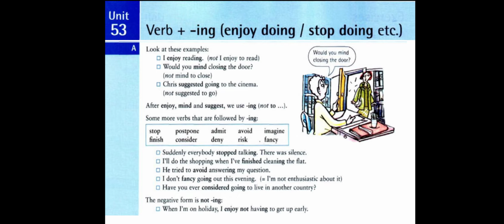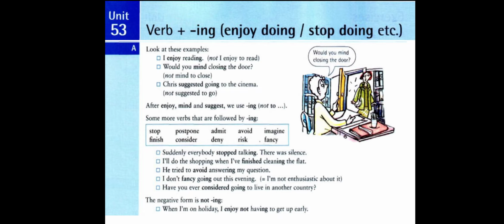Here we have some more verbs that are followed by verb plus ing. For example, we have stop, finish, postpone, consider, admit, deny, avoid, risk, imagine, and fancy.